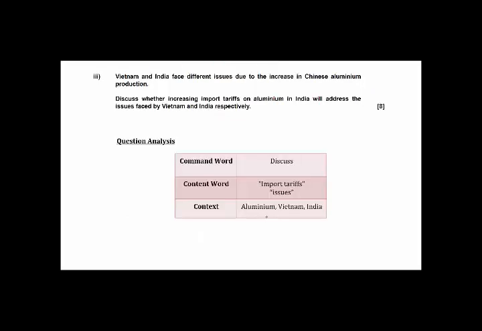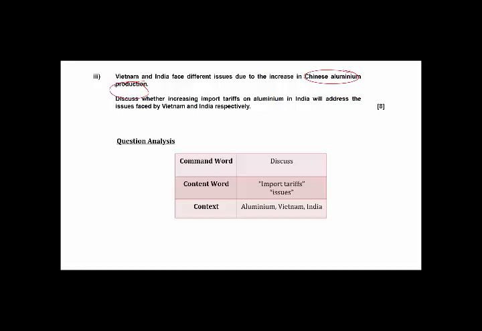Second higher order question. Right now we turn our attention towards Vietnam, India, and China. Same context here about the Chinese aluminium production: how Vietnam and India face different issues due to Chinese aluminium production.